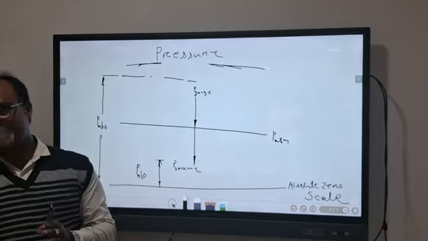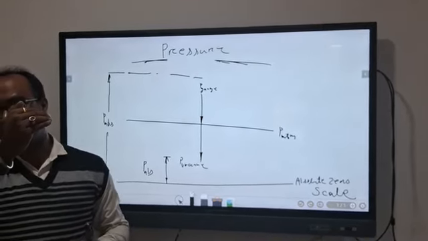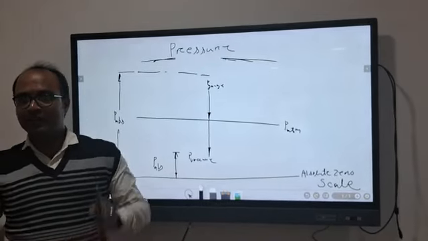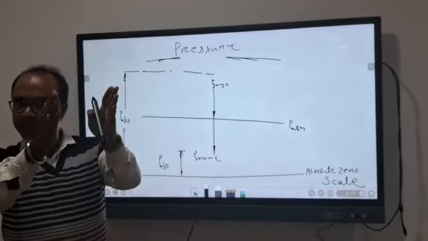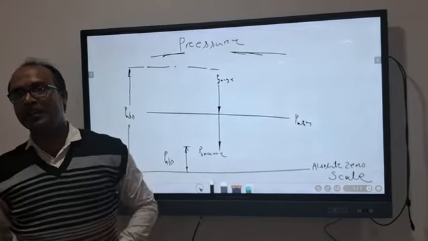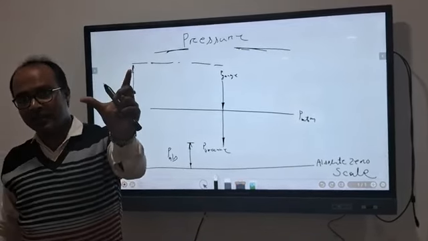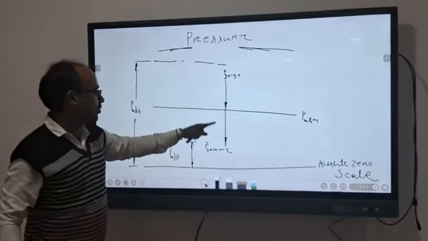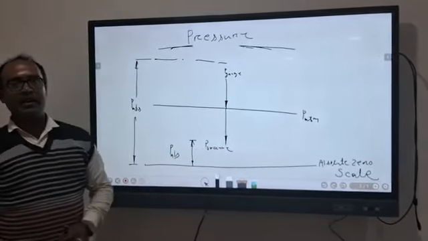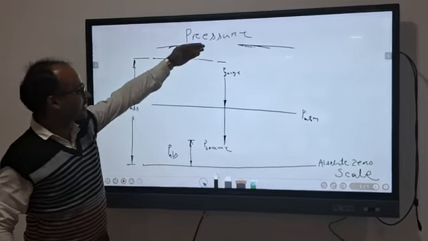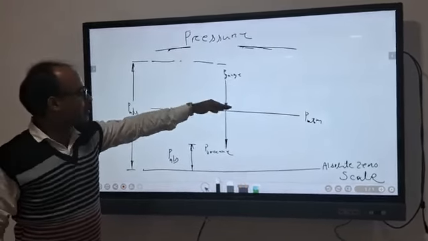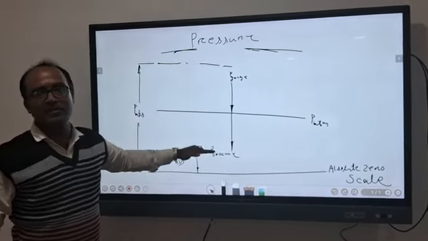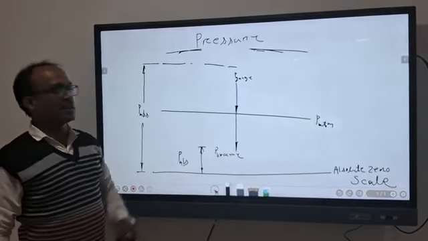Suppose the balloon is subjected to suction, that means the pressure comes out from the balloon. In the normal condition it is atmospheric pressure. When pressure comes out from the balloon, the pressure decreases below the atmospheric pressure, and that is known as the vacuum pressure. So the pressure above the atmospheric pressure is known as gauge pressure, and the pressure below the atmospheric pressure is known as vacuum pressure.